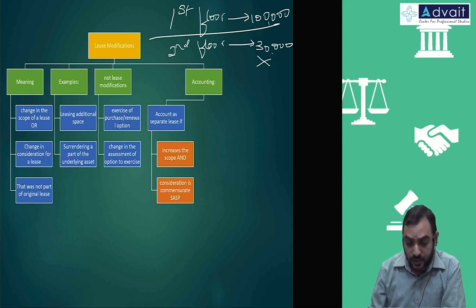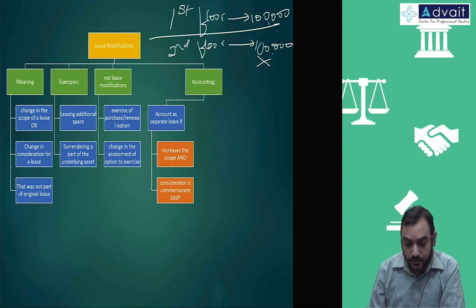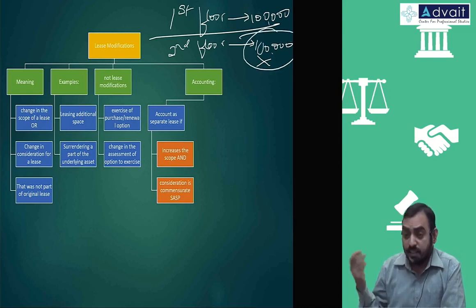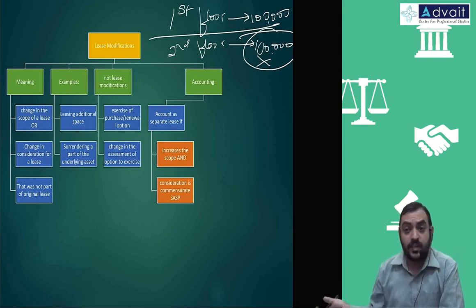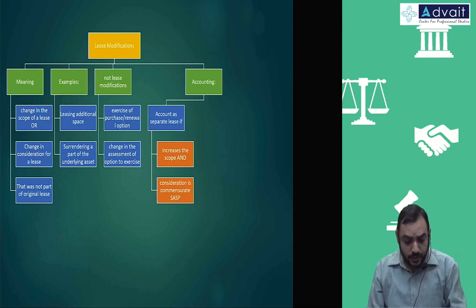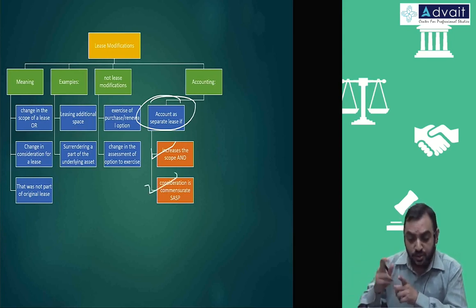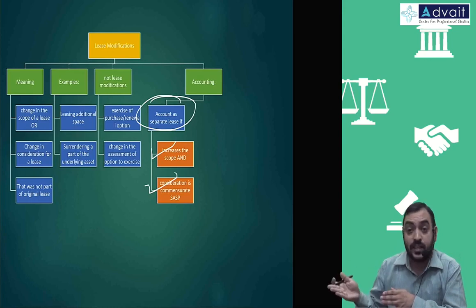So this is not to be accounted for as a separate lease. Rather, if it is around, let's say, 1,10,000 or 1 lakh itself, then that is a separate lease, accounted separately. First floor accounted separately, second floor accounted separately. So if you want to account for it as a separate lease, you should make sure there is an increase in scope and that the increased consideration commensurates with the standalone selling price.